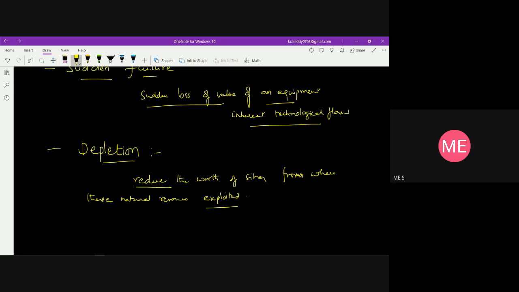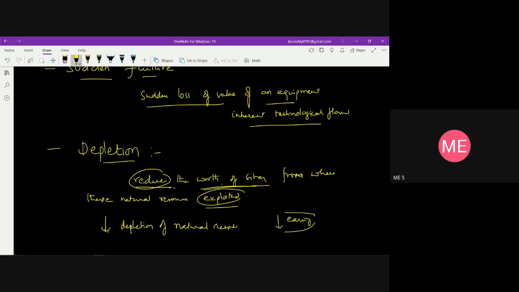They become depleted. So the worth of the sites from where we get these natural resources will be reduced. Depletion of natural resources leads to a reduction in the earnings, obviously. As the earnings reduce, the worth of the sites from where we take out these resources will be reduced.